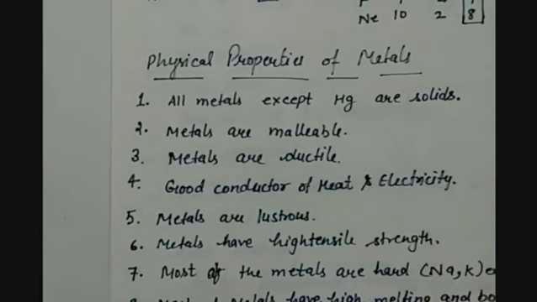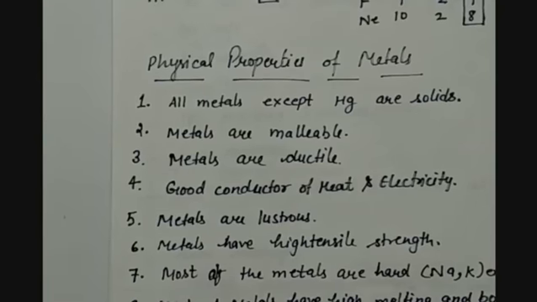But all the metals are not equally ductile. Some of the metals are more ductile, whereas others are less ductile. Gold, silver, copper are the most ductile metals. Now let us see the next property.